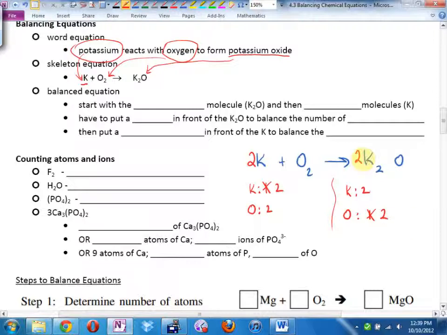Are my K's now balanced? How many K's do I now have on the right-hand side? No longer 2. I heard 3, I heard 4. Which one? 4? Okay. How can I get 4 K's over on the left-hand side? How many K's do I have right now?